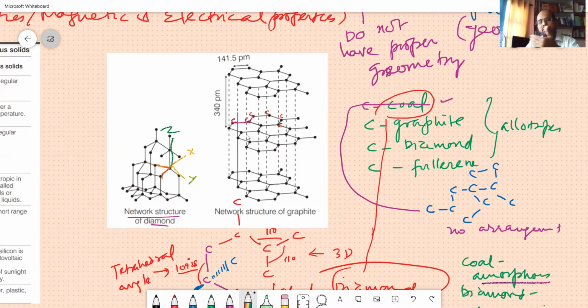Then you have it as three-dimensional. But if all this is in a single plane, that is two-dimensional, these planes will be held together by, an important point, non-covalent bonds.